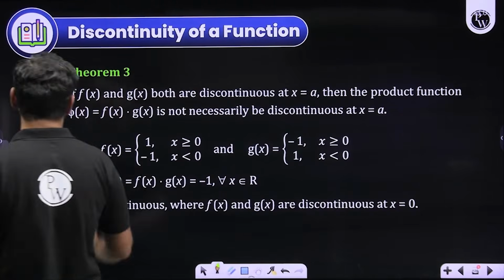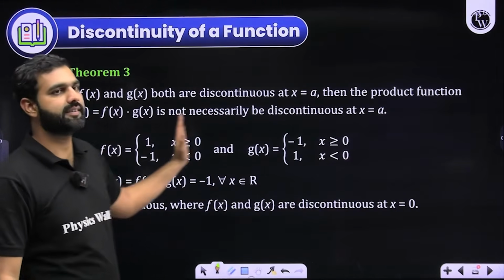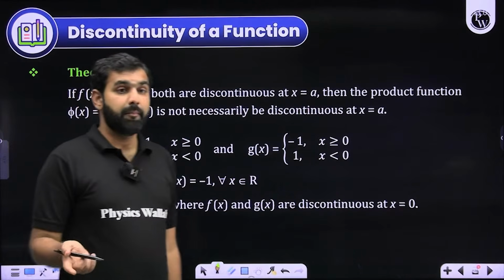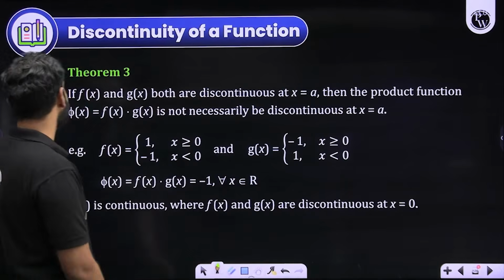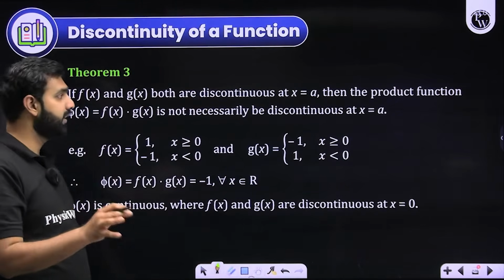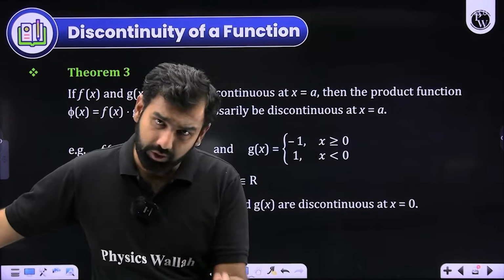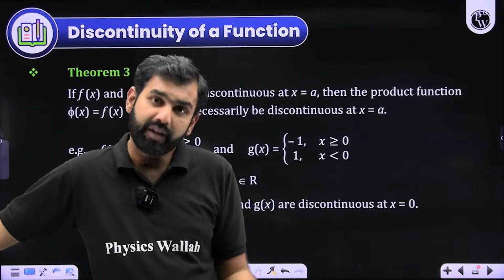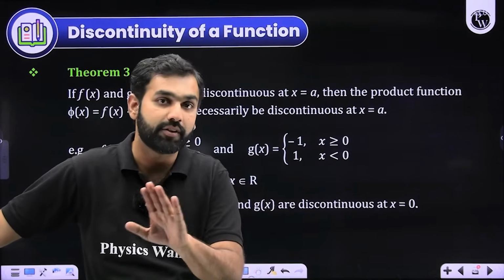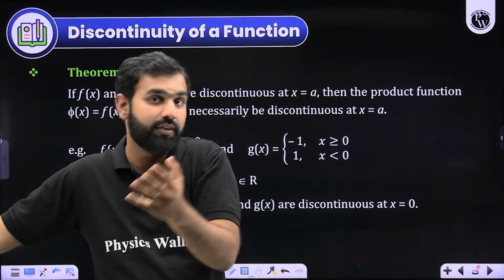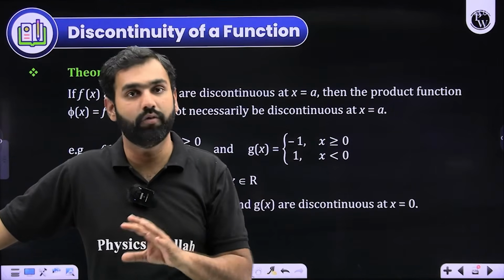If there are two functions f x and g x, both discontinuous at a, then the product function f x times g x is not necessarily discontinuous. Again, students assume that if we multiply two discontinuous functions, then the product should definitely be discontinuous. No, that is not true. It can be continuous, it can be discontinuous. So there is possibility for both.